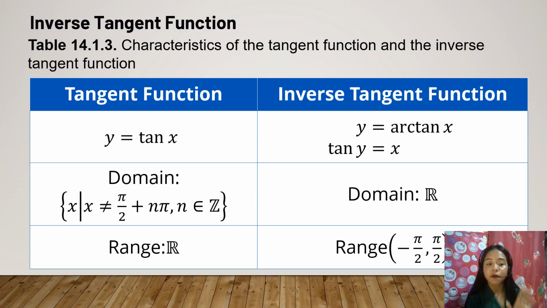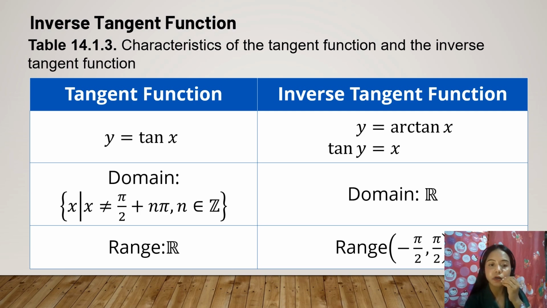The set of all x such that x is not equal to pi/2 plus n times pi, where n is an integer. That symbol is called integer. So the domain of the inverse tangent function is all the real numbers.